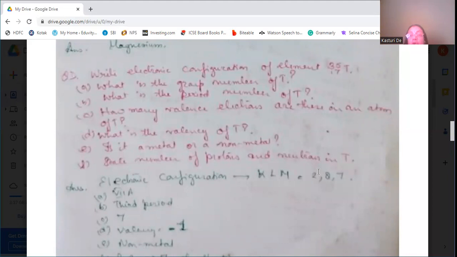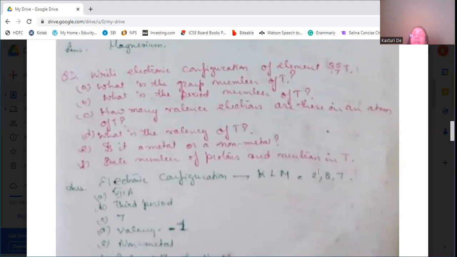It belongs to group number 7A, the halogen group. Now, what is the period number of T? Third period, because 3 shells are there. It has only 1 electron missing to form the octet. That's why it belongs to group 7A, the halogen group.